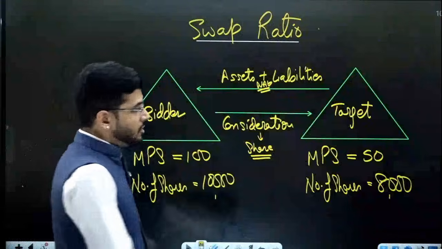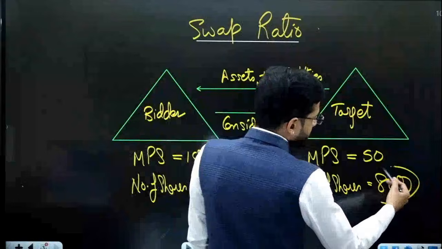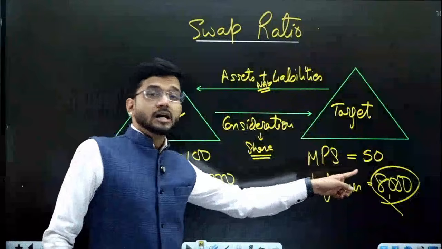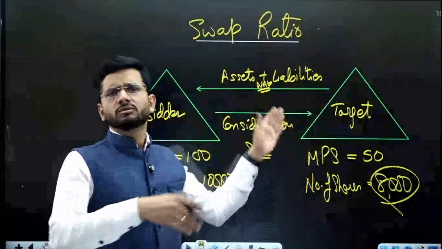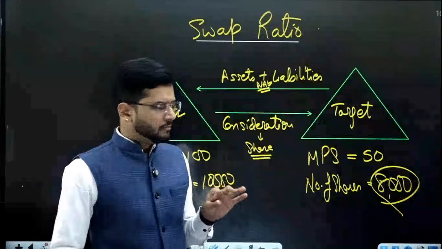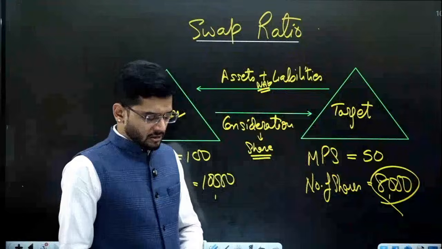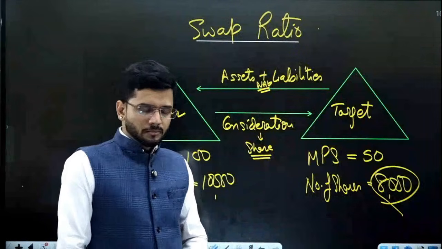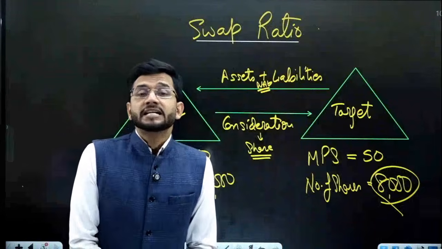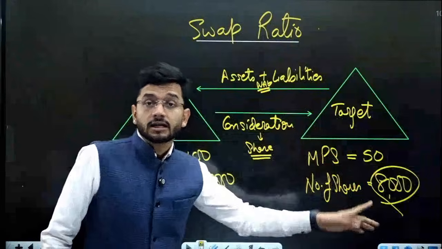Now you tell me in the chat box, the existing number of shares are 8,000 and the market price of the share, which is equal to the NAV, net asset value, is also the same, 50 rupees. Okay, assume that both of them are same. This represents the NAV of the target company. Now 8,000 shares are there and 50 market price per share for the target company.